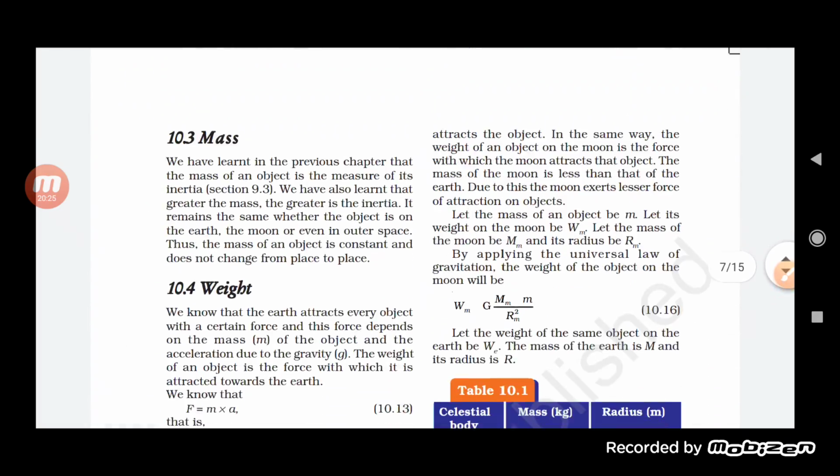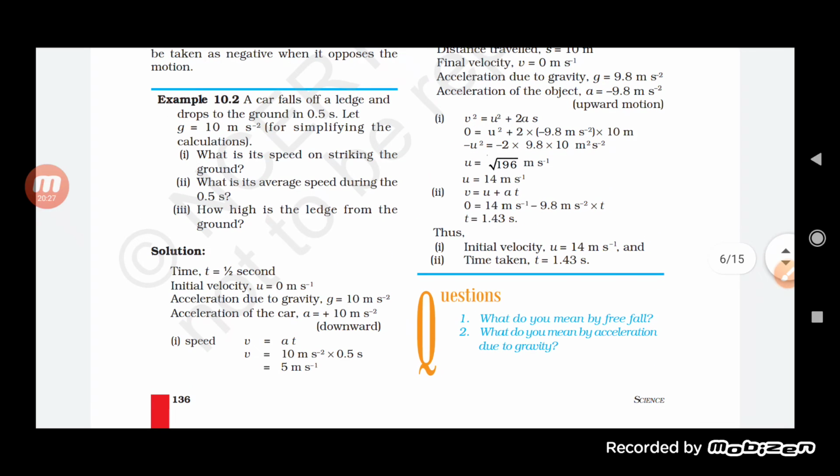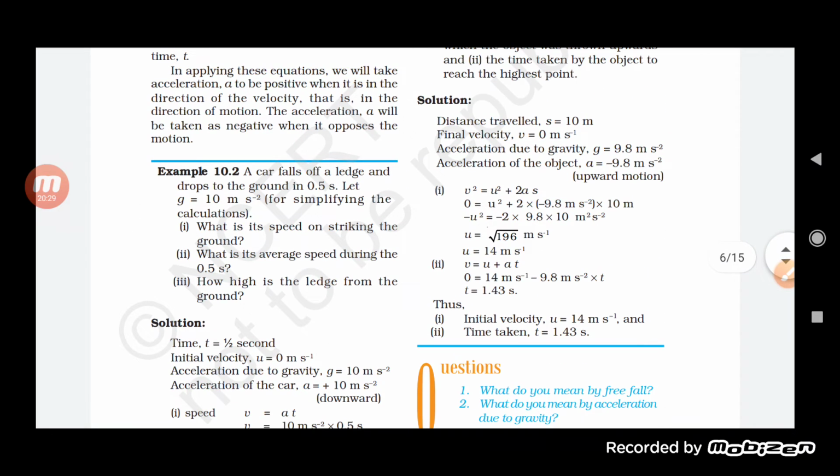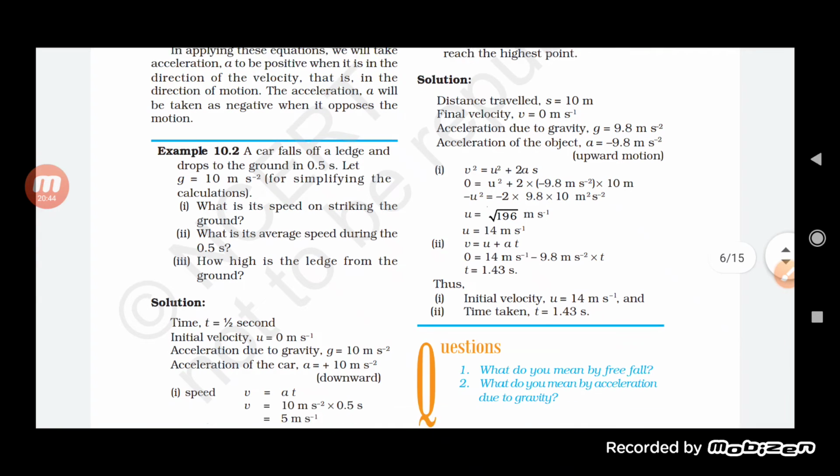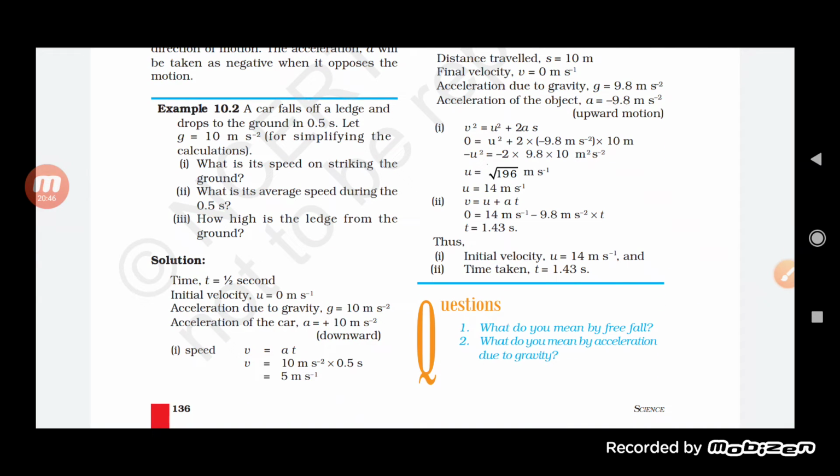Now let us try to understand some questions related to it. A car falls off a ledge and drops to the ground in 0.5 seconds. Let g = 10 meter per second square. What is the speed on striking the ground? Here, g is given, students.